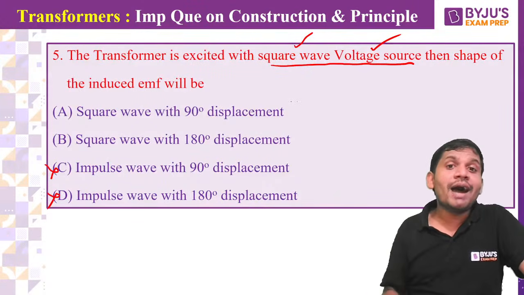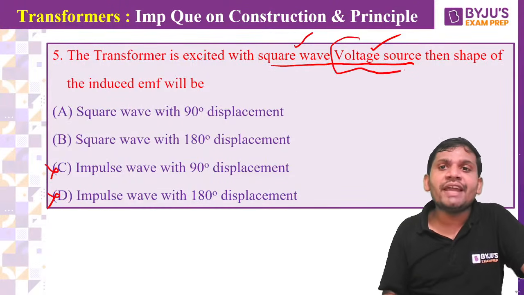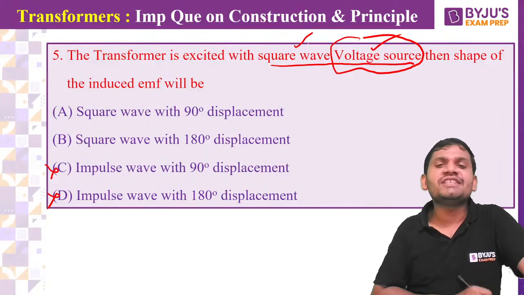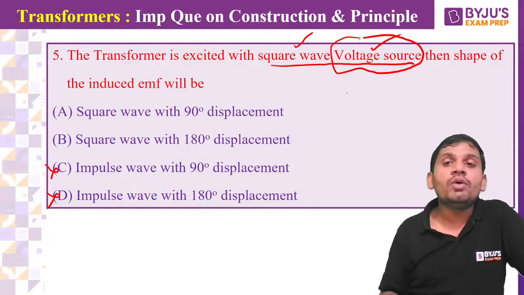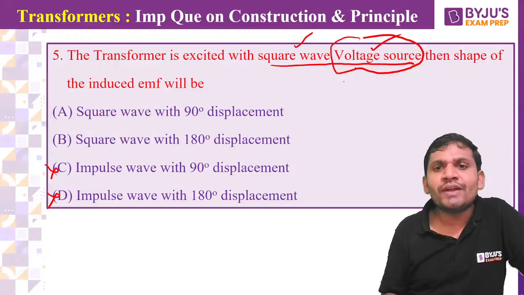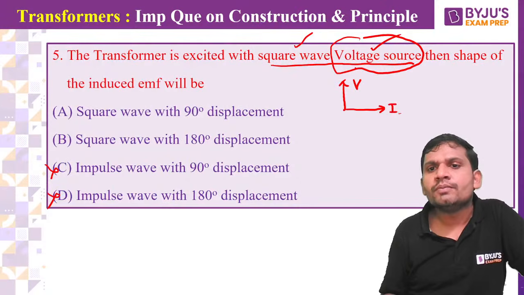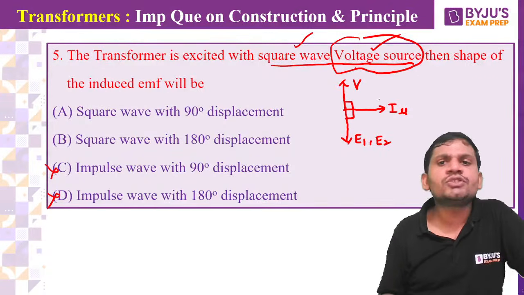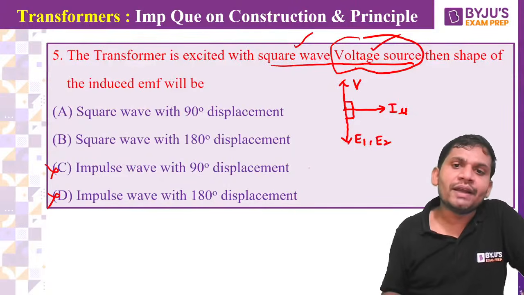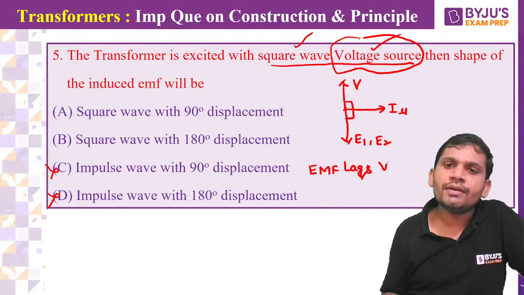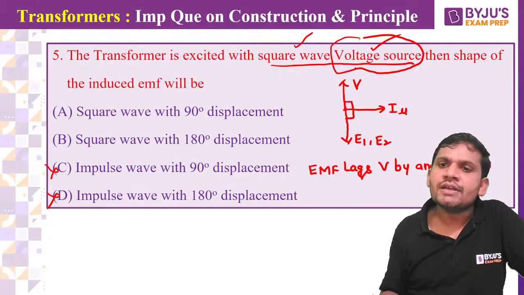Yes, friends. Because which excitation is it? Voltage excitation. If voltage excitation is given, input and output waveforms are the same. Just now I gave this vector diagram. This is the I mu, and this is the E, induced EMF, E1 or E2. Then what is the angle between these two, students? That is 180 degrees. The EMF lags V by an angle of how much, students? 180 degrees.